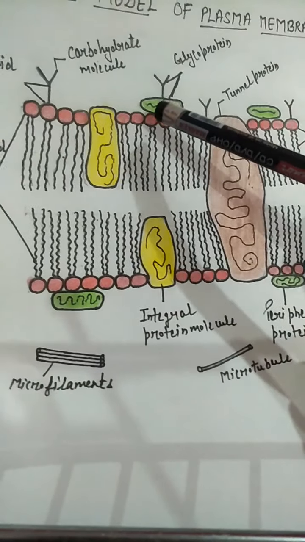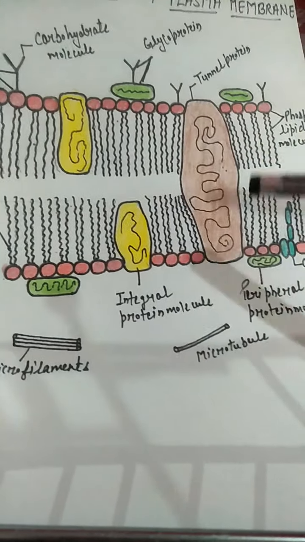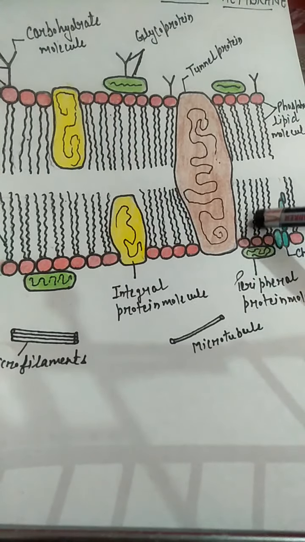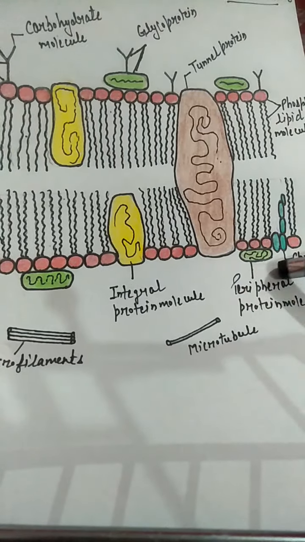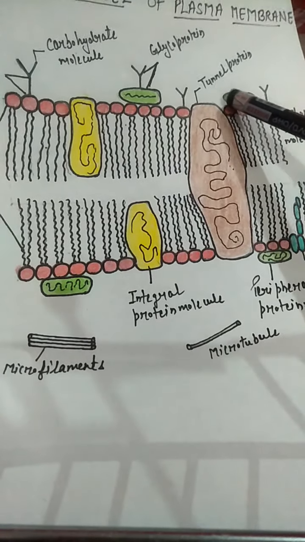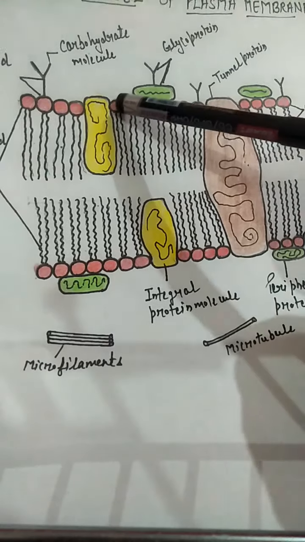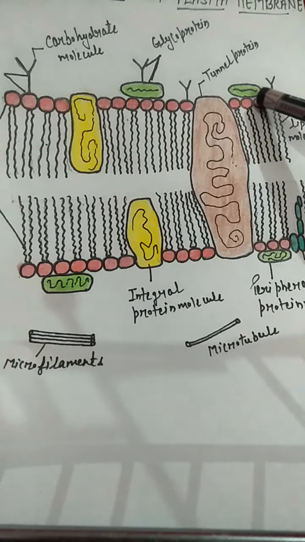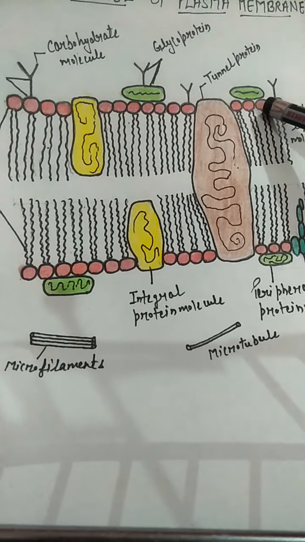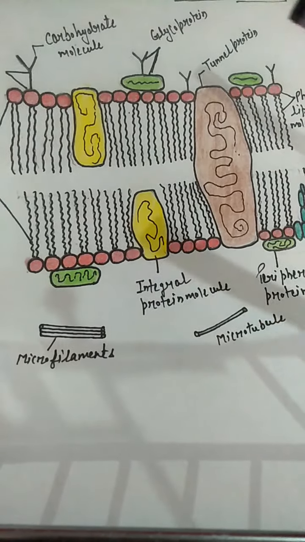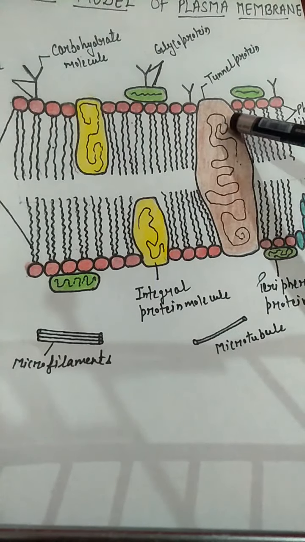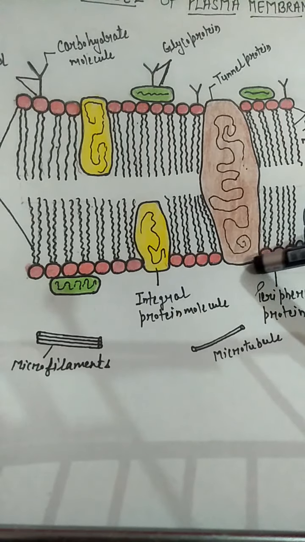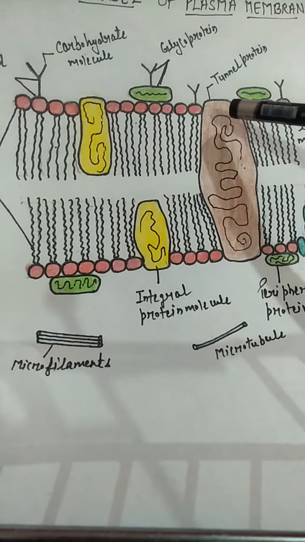Now you can see some protein molecules are present at the exposed surface, outside of the phospholipid matrix. They are known as peripheral proteins. As they do not cover the whole surface, they are present superficially, and we can extract peripheral proteins very easily. Some proteins are so large that they protrude at both sides of the plasma membrane.